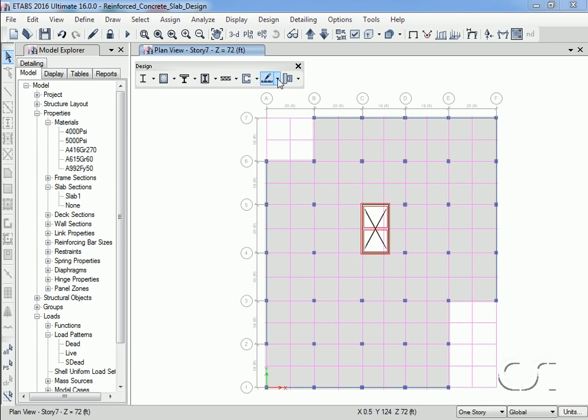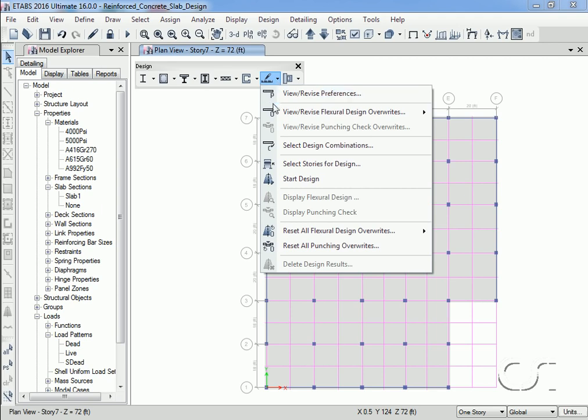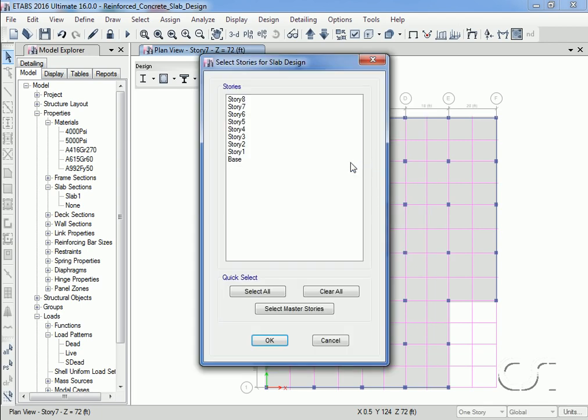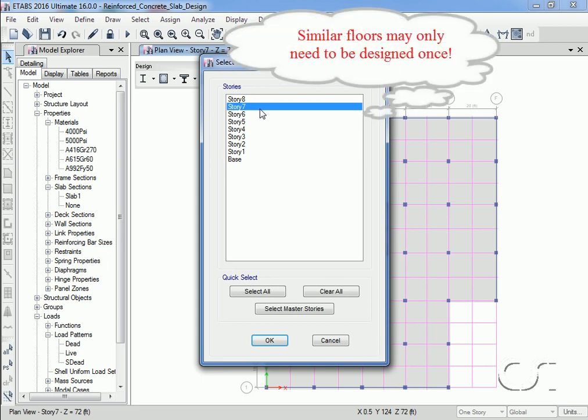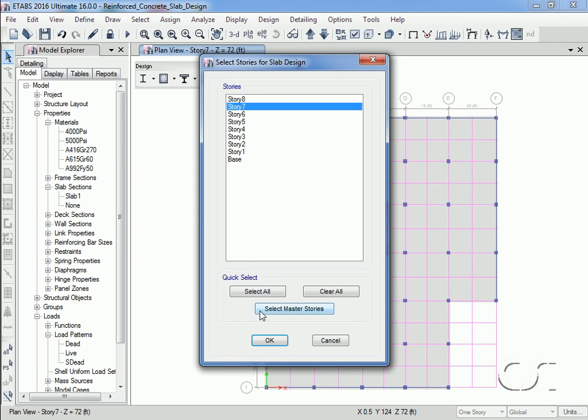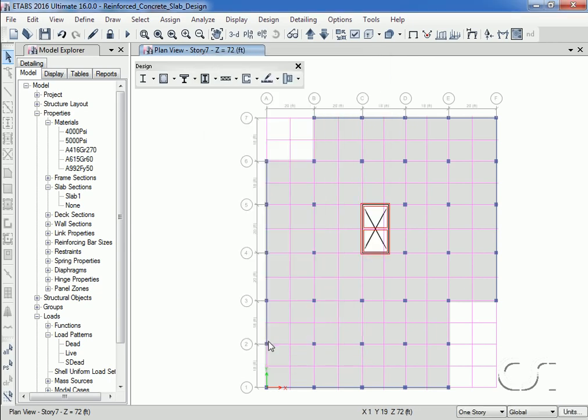When performing concrete slab design in ETABS, the user must explicitly select which stories should be designed. In this case, we will design only story 7, as the other floors are similar. This can provide not only computational efficiency on tall buildings, but can significantly reduce output, as slab design can generate very large amounts of data. We are now ready to start the design.